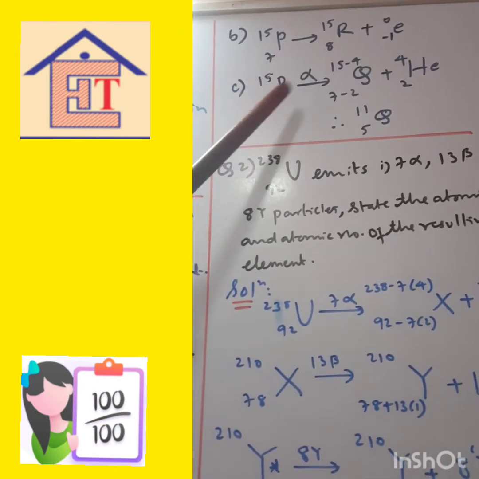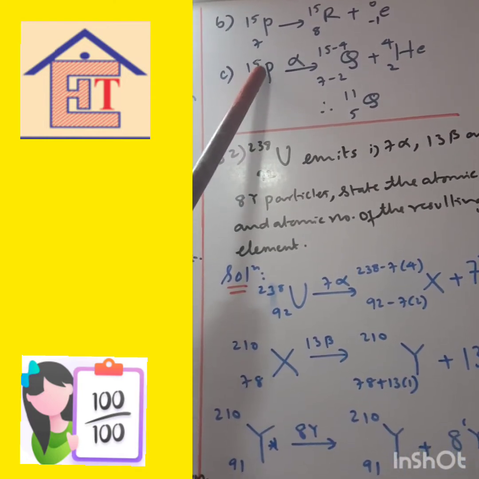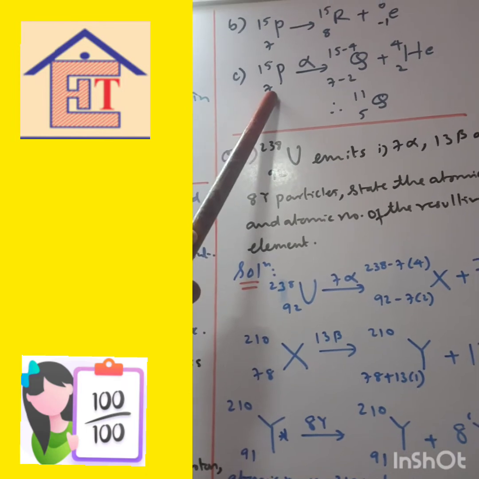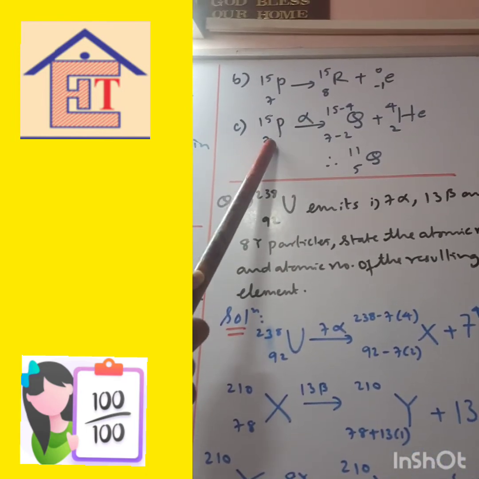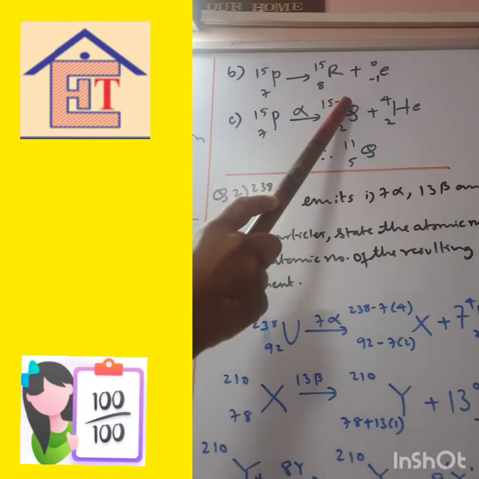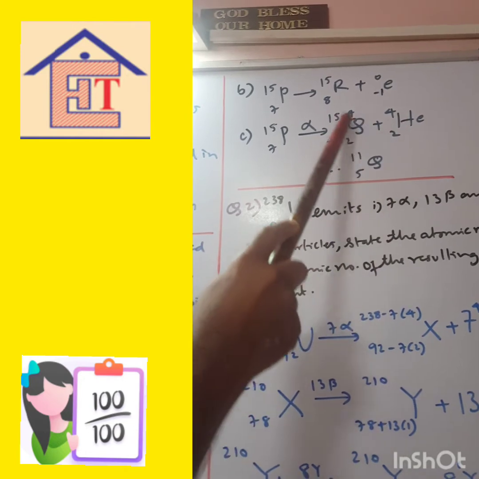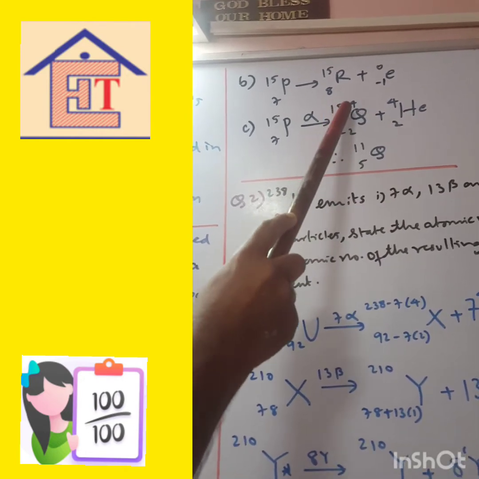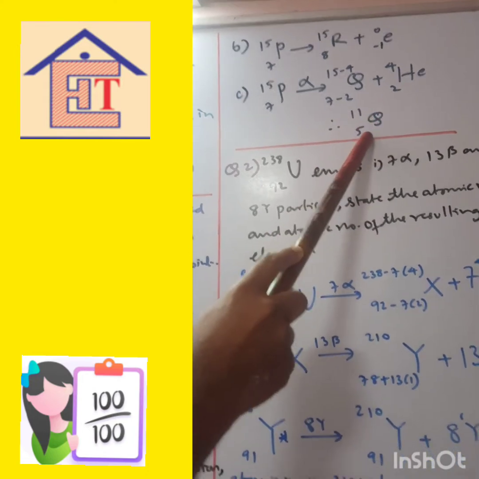And now when any element gives an alpha particle, the mass number decreases by 4 and atomic number decreases by 2. Remember, when any element gives alpha particle, mass number decreases by 4, atomic number decreases by 2. So 15 minus 4, 7 minus 2, plus helium. This is the way you write it. And then what is the atomic mass? 15 minus 4 is 11 and 7 minus 2 is 5. So this is how you are going to write it.